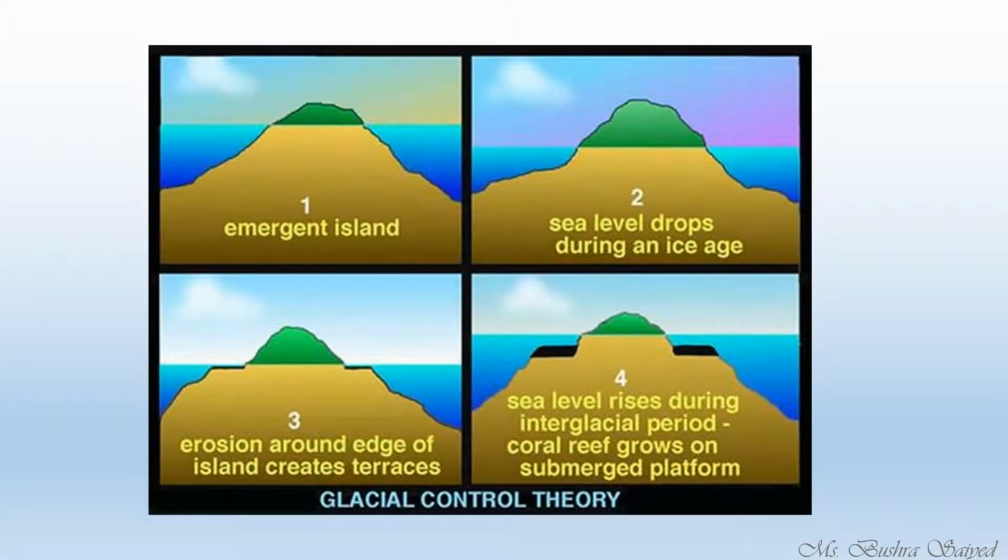So this is what the glacial control theory is about. See, this is the ice caps. The island is immersed. As the sea level rises, what will happen? There will be erosion of the land. This land is eroded, forming the platform for the growth of the coral. So the sea level has risen, the temperature has increased, which is favorable for the growth of coral, and that is why the corals will now form on these platforms. Okay.